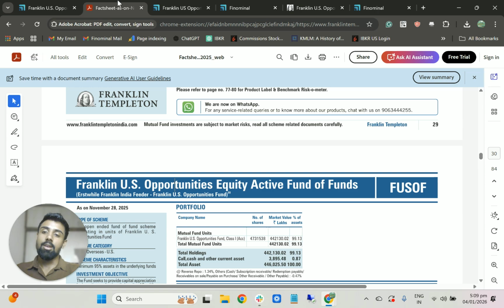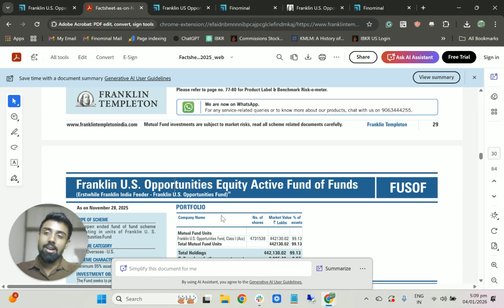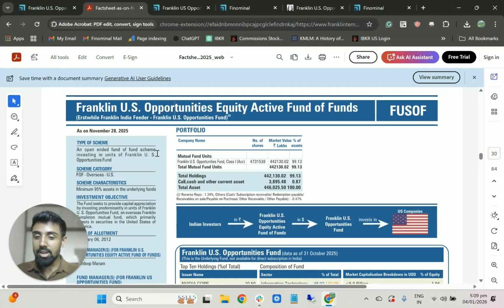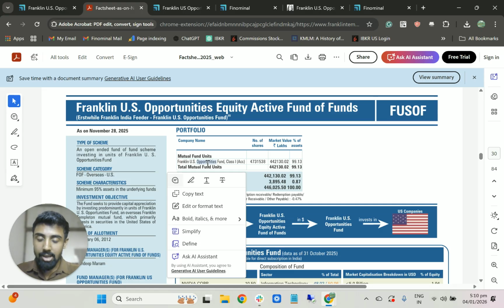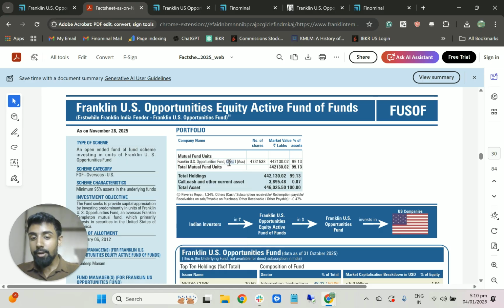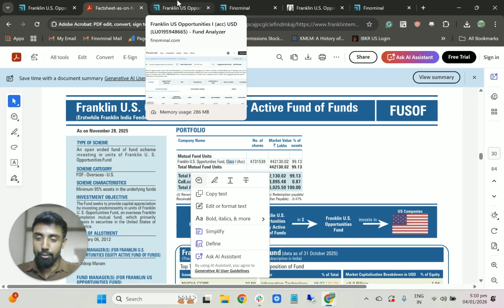This is the exceptional thing the platform gives to advisors and mutual fund distributors, that you can analyze any fund of fund, but also the fund it's holding itself. So in the fact sheet, you can see that the Franklin U.S. opportunity fund is holding a fund called Franklin U.S. Opportunities Fund, and you can find this again in the platform.